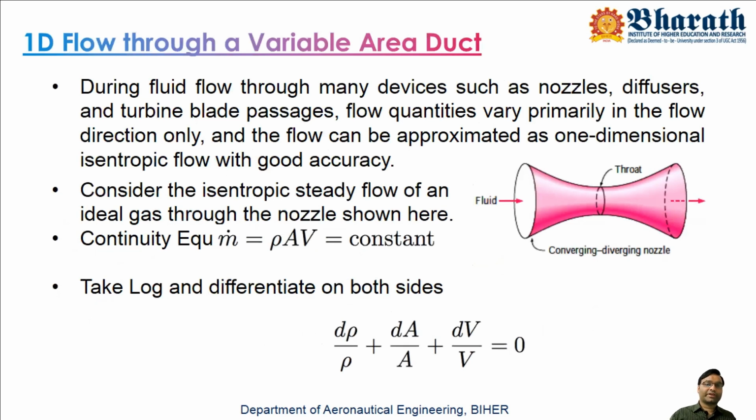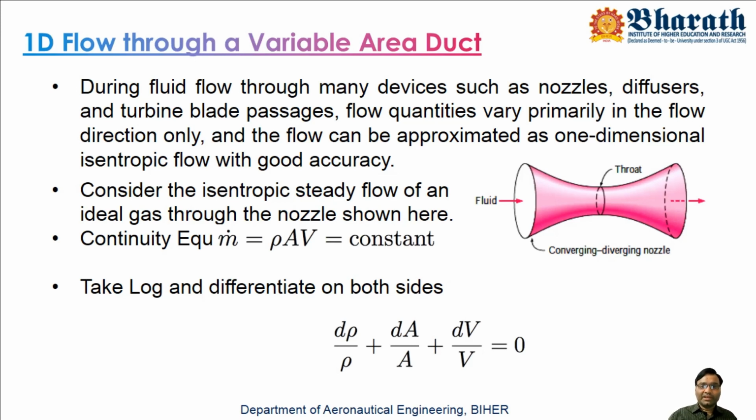Coming to the actual concept of a variable area duct. What is a variable area duct? A duct is just like a pipeline, but without a constant area. The area keeps on changing throughout its length. Duct, in the sense, is just like a pipe.